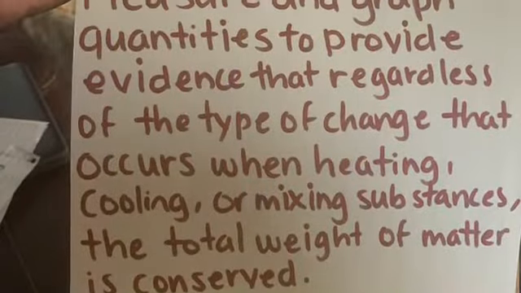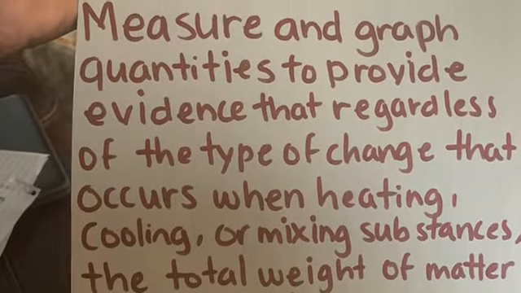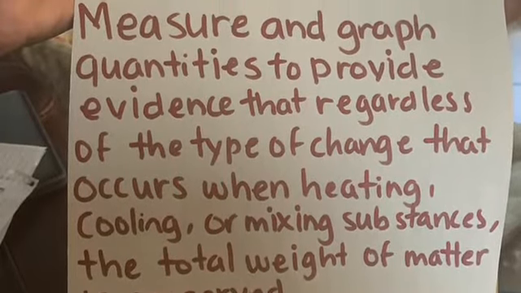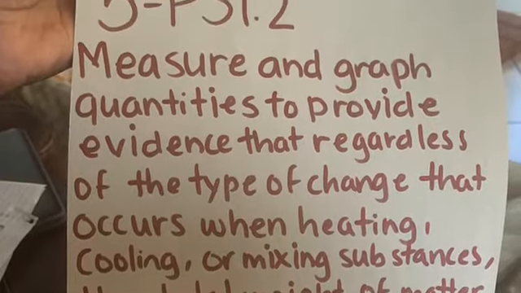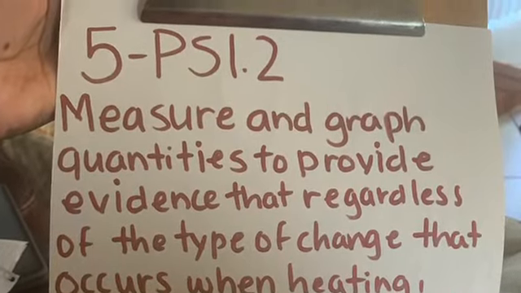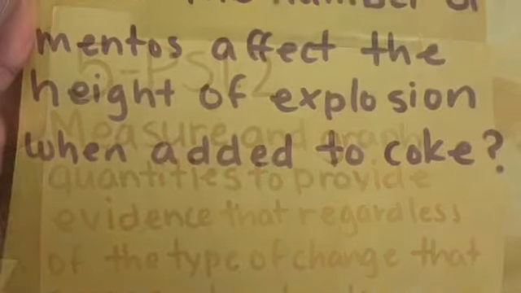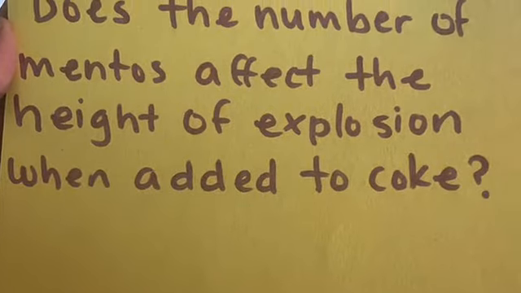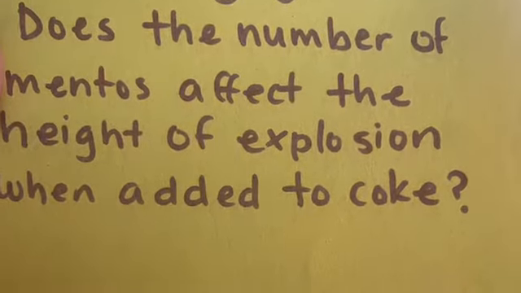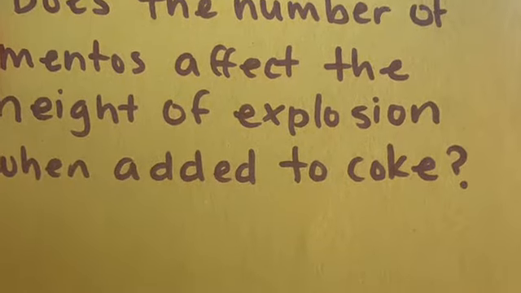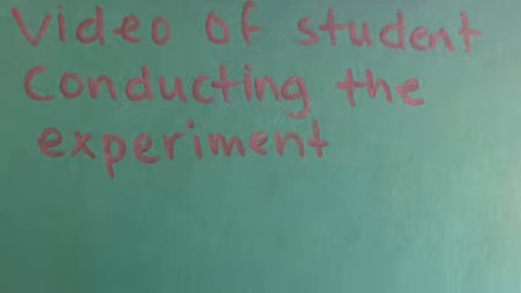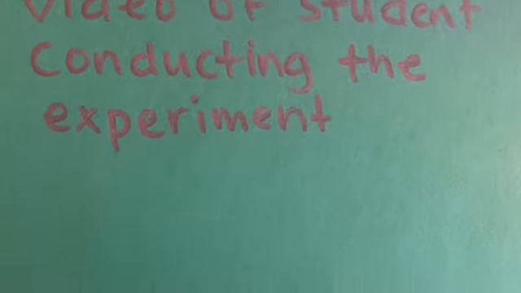So the science measure is 5PS12. Measure and graph quantities to provide evidence that regardless of the type of change that occurs when heating, cooling, or mixing substances, the total weight of matter is conserved. Students' learning goal will be: students will learn the number of Mentos that will affect the height of the explosion when added. So here is the video.